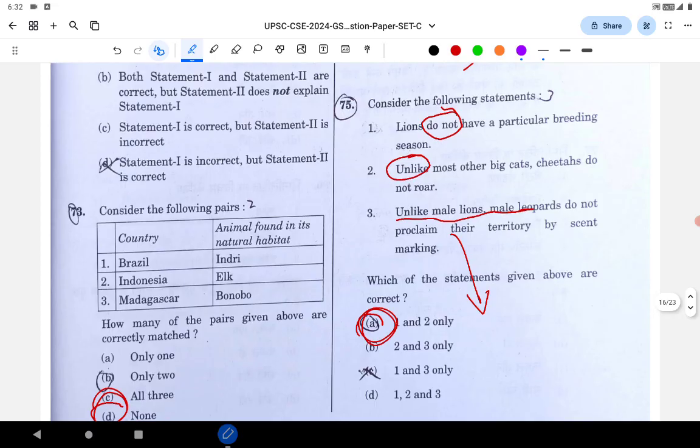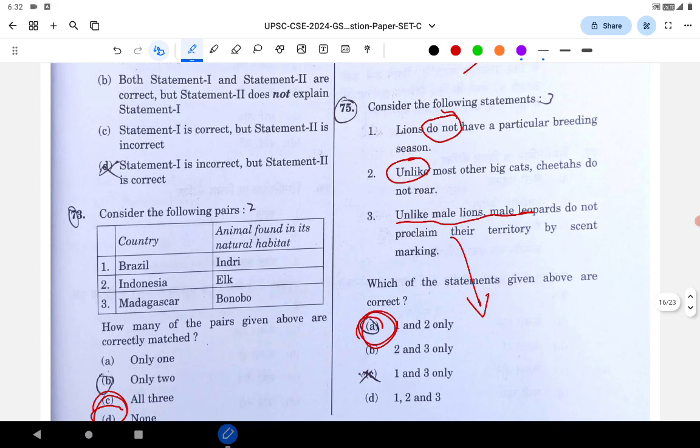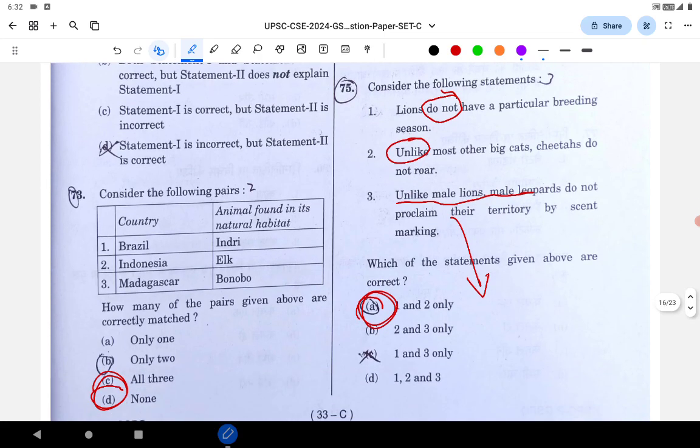Next question is related to the lion, cheetah, etc. It's a basic awareness question, but a little difficult. Lion does not have a particular breeding season. Though it has words like do not, unlike, etc. Unlike the other big cats, cheetah does not roar.